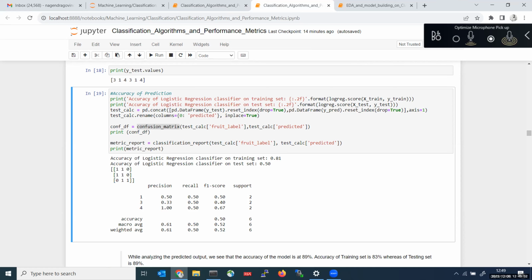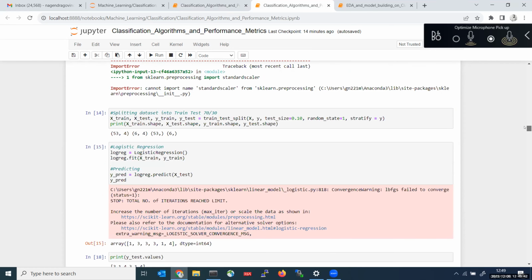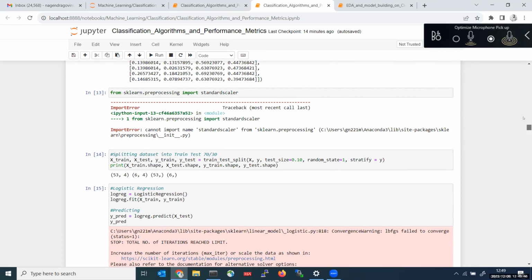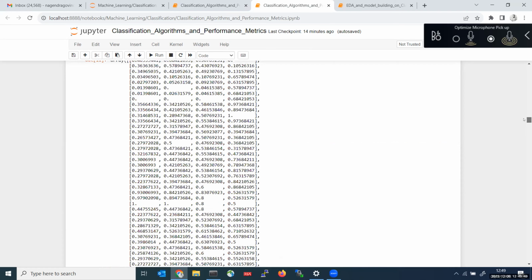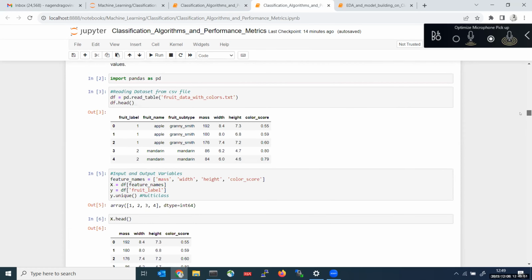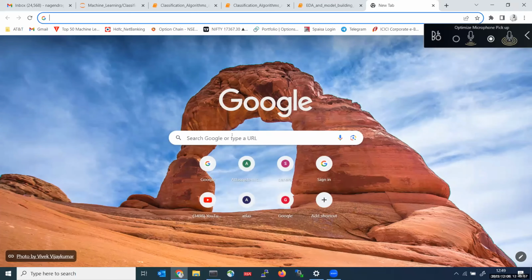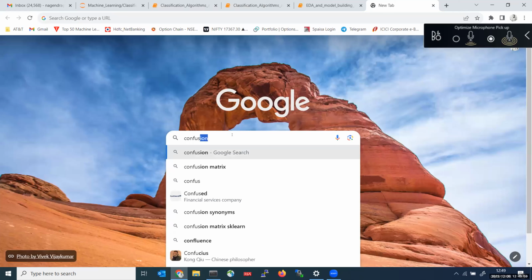If you get a 3 by 3 matrix, that means 3 rows and 3 columns. Let us check how many class labels are there in our data set. This is a multi-class classification problem statement. To understand precision, recall, and F1 score, you should start from binary class classification. Let us see the confusion matrix for binary classification.